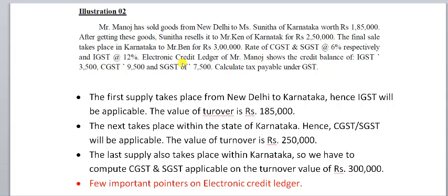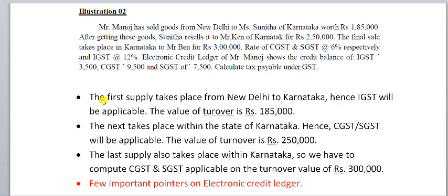Electronic credit ledger of Mr. Manoj shows the credit balance of IGST rupees 3,500, CGST rupees 9,500 and SGST rupees 7,500. We have been asked to calculate the tax payable under GST.